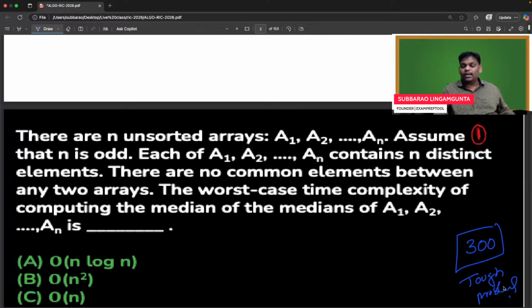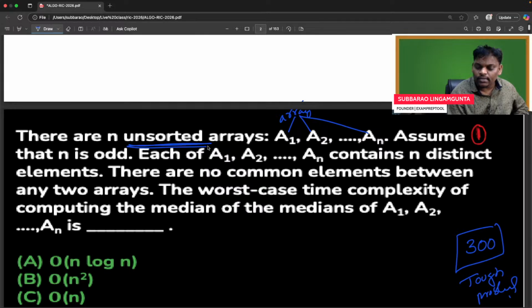There are n unsorted arrays A1 to AN. Assume that n is odd and each of A1 to AN contains n distinct elements. Remember, A1 to AN are the array names, and the interesting thing is they are unsorted arrays. This is one array, this is also one more array, and the important thing is they are unsorted.